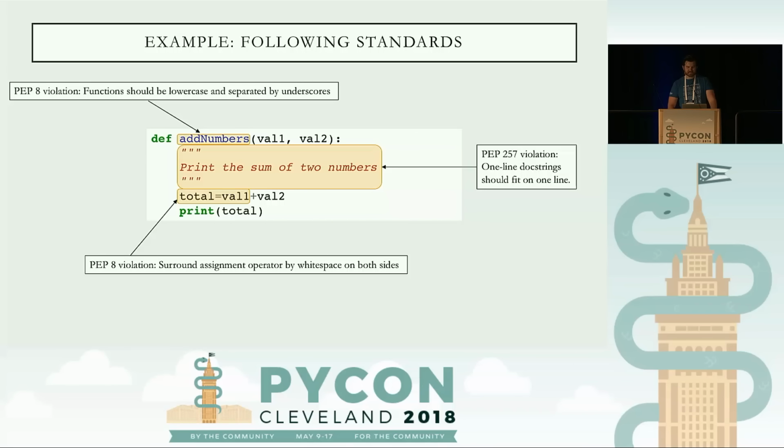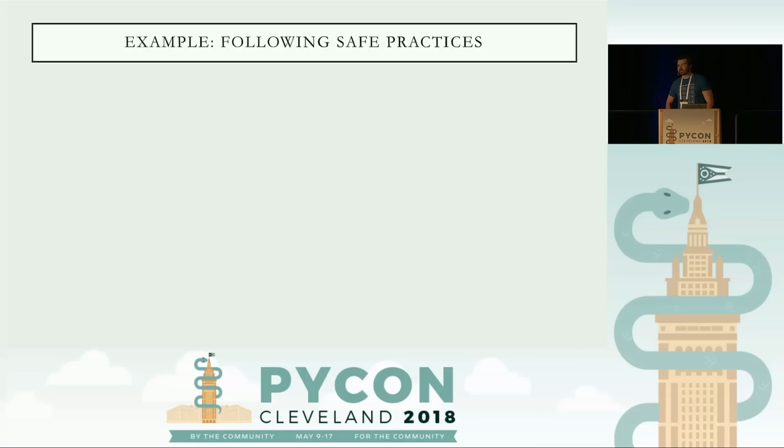And specifically, you want to be using snake case instead of camel case. The second issue is related to PEP257. This is related to docstring style. You want to keep your docstrings to one line if they're one-liners. And finally, there's another PEP8 violation related to making sure you have white space around each of the assignment operators.